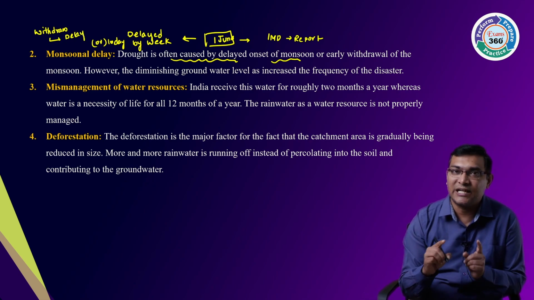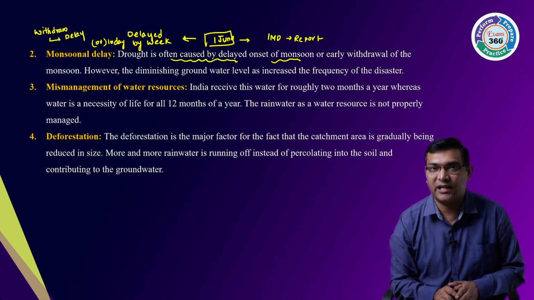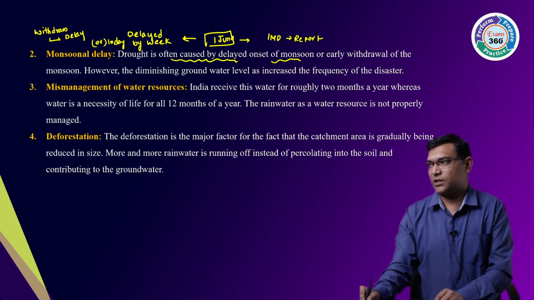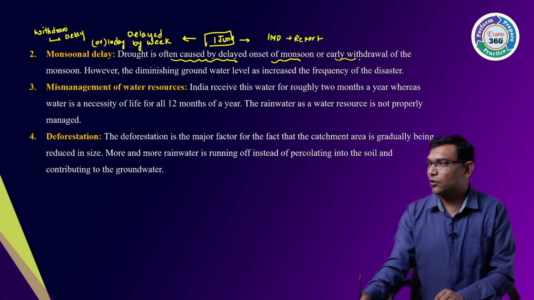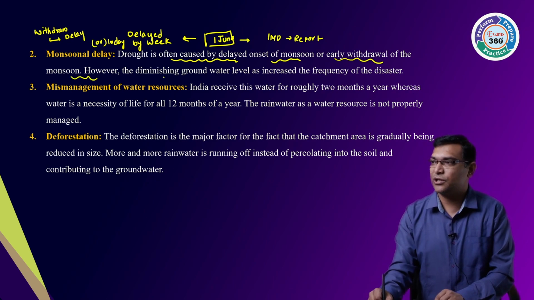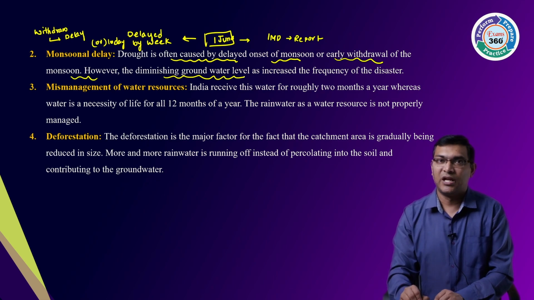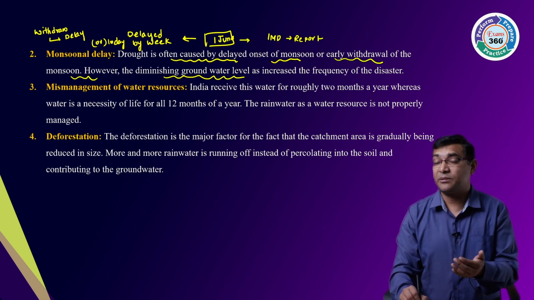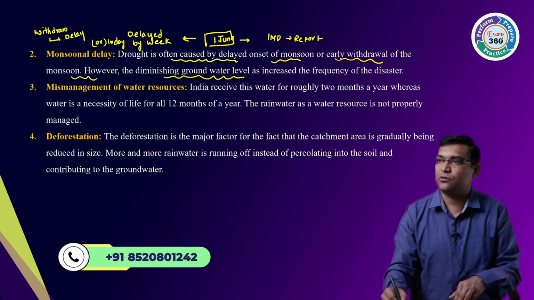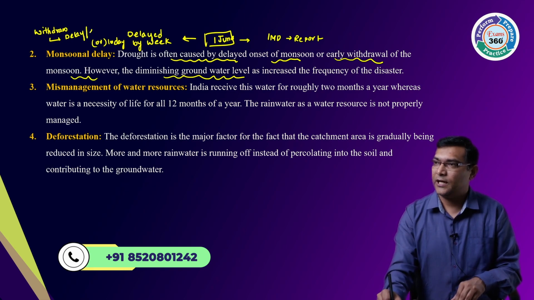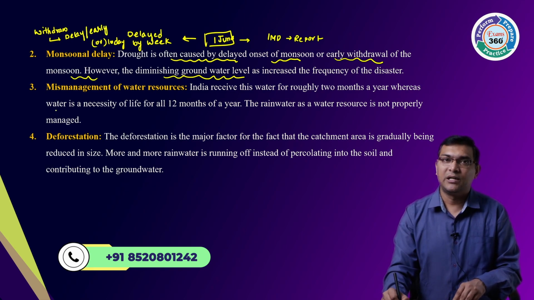This is the erratic nature of the monsoons. Early withdrawal of the monsoons diminishes groundwater levels. Sometimes there is a withdrawal delay and also early withdrawal. So what will happen?